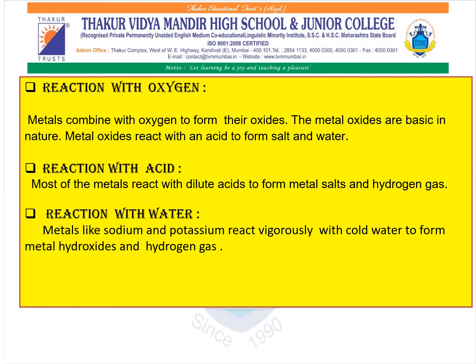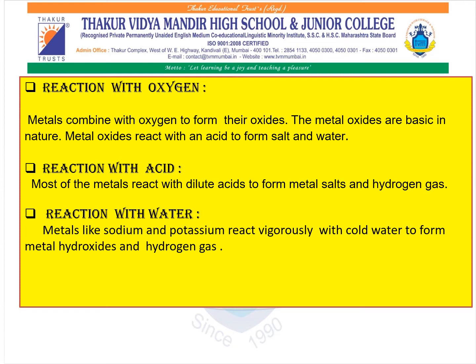Next, coming to reaction with an acid. Now, most of the metals react with dilute acids to form metal salts and hydrogen gas. For example, if we are taking zinc and hydrochloric acid, generally we are taking this hydrochloric acid in a test tube and the zinc dust is going to be added to it.